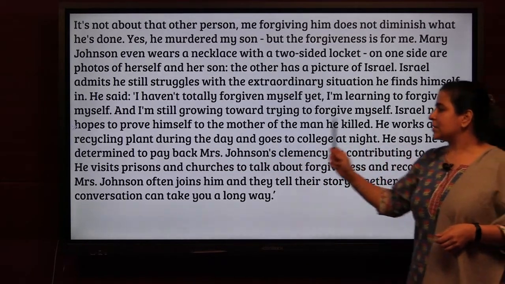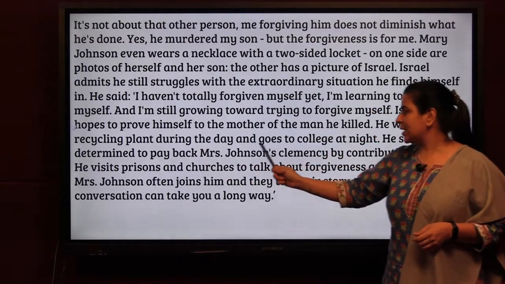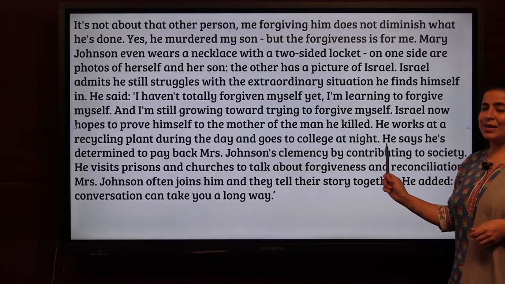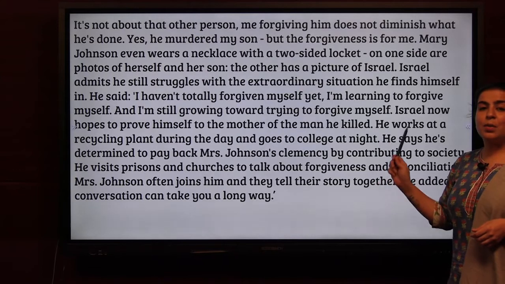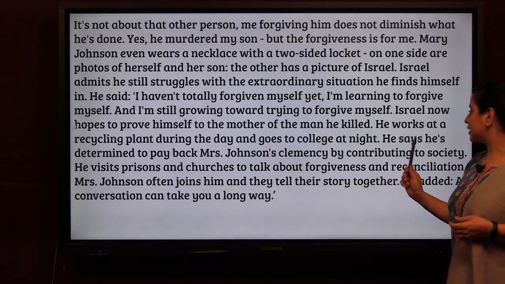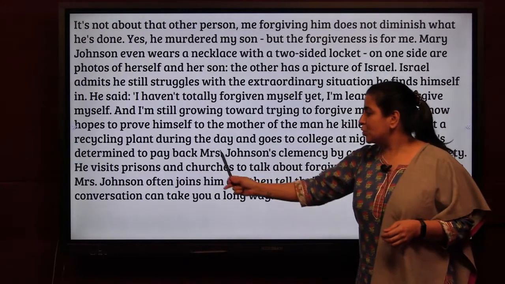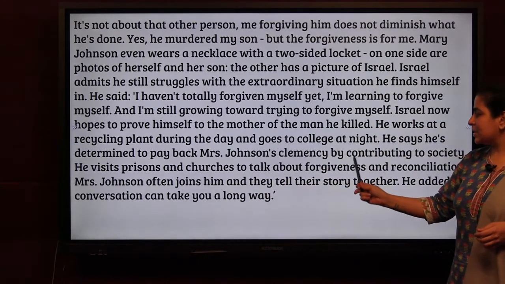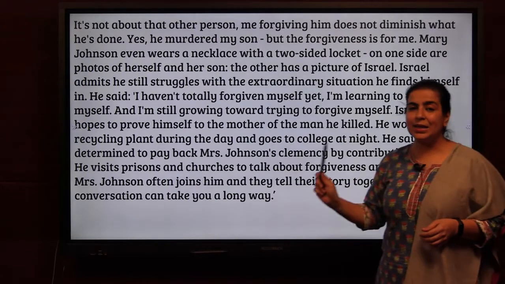He works at a recycling plant during the day and goes to college at night. Now he's a very hard-working fellow. Because she forgave him, he's trying hard to become a better person. He says he's determined to pay back Mrs. Johnson's clemency by contributing to society.